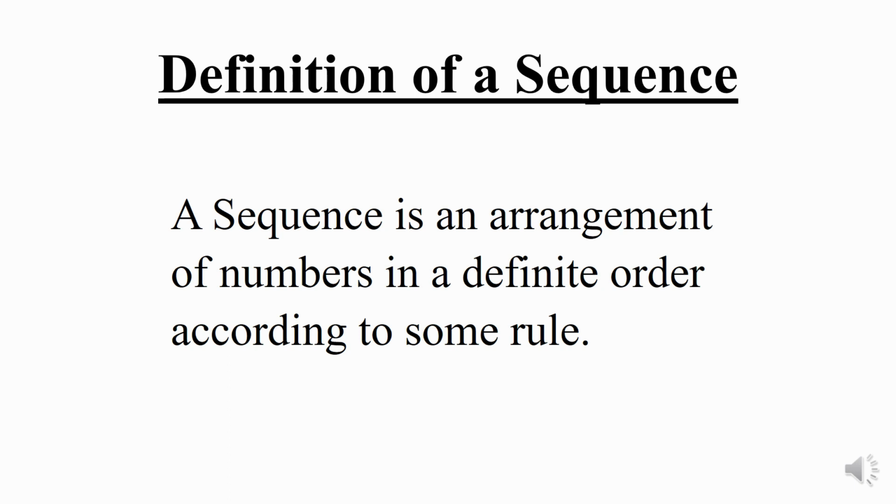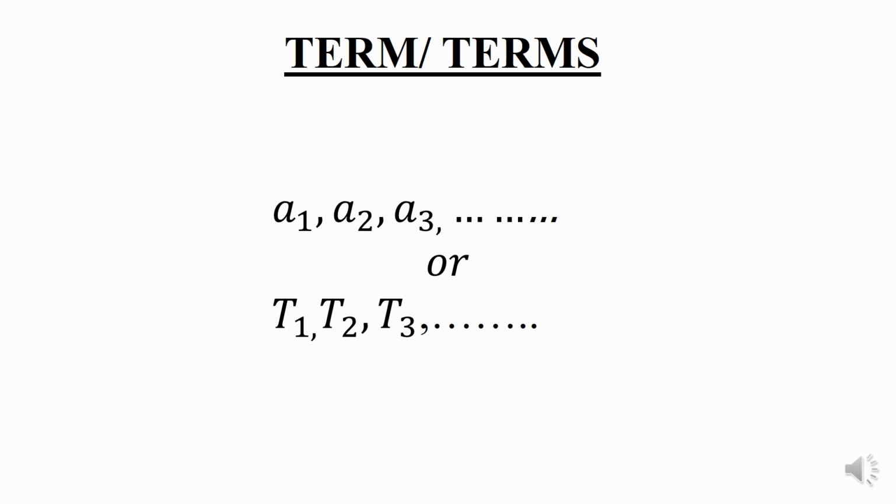Now let us discuss the terms of the sequence. The various numbers which occur in a sequence are called its terms. We denote the terms of the sequence by A1, A2, A3 and so on, or T1, T2, T3 and so on. The first number of a sequence is called the first term and is denoted by A1.